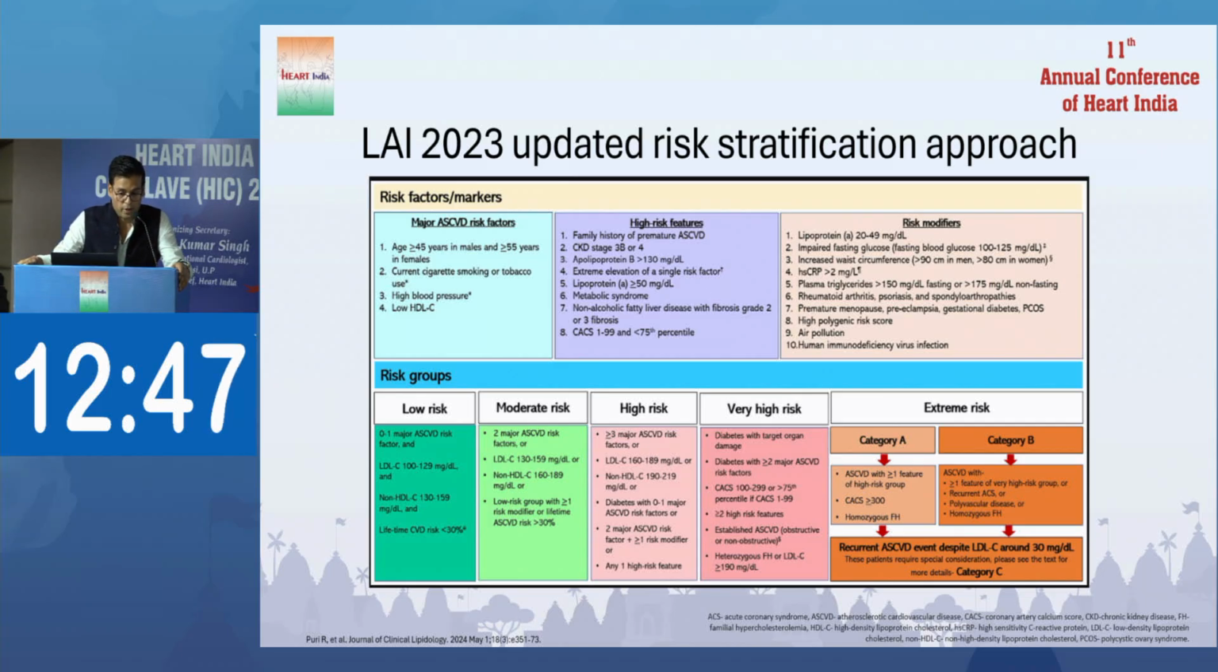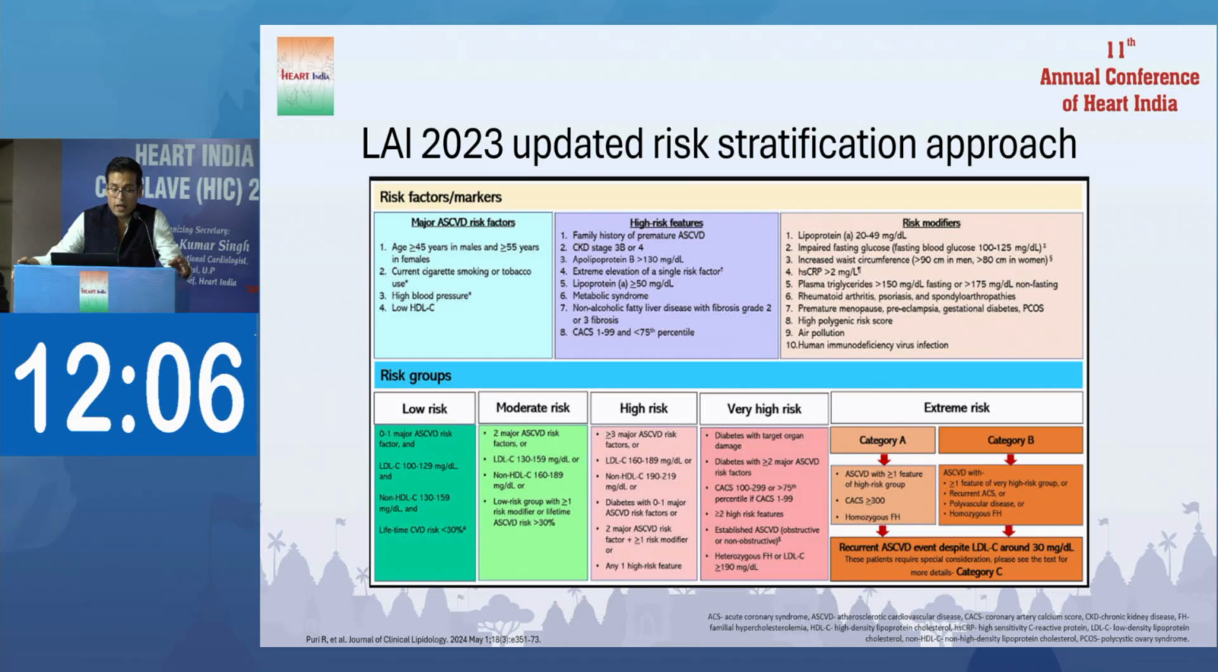This is a very important slide. This is the 2023 update, and they have used different terminologies. I think the pictures are not very clear, but the slide is very important, and if you look at it, you can cover the complete LAI approach. Major ASCVD risk factors have four points: age more than 45 in males and 55 in females, current smoking, high BP and low HDL. The second category is high risk features.